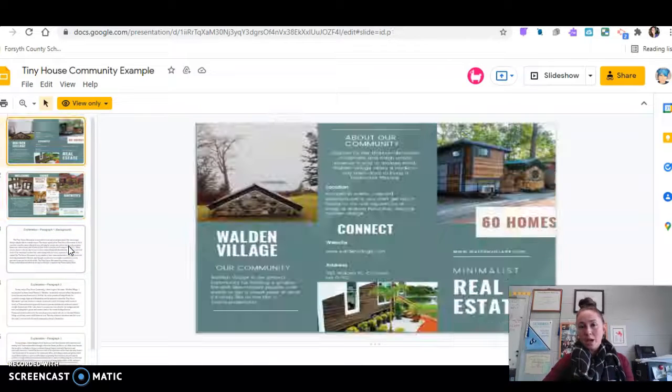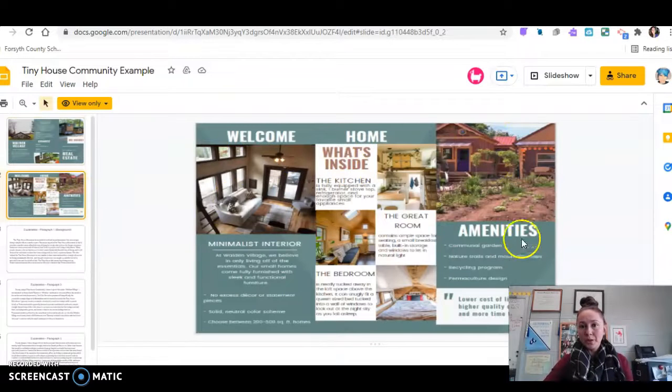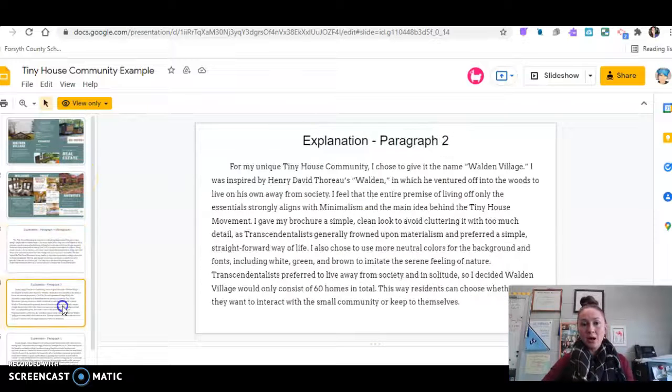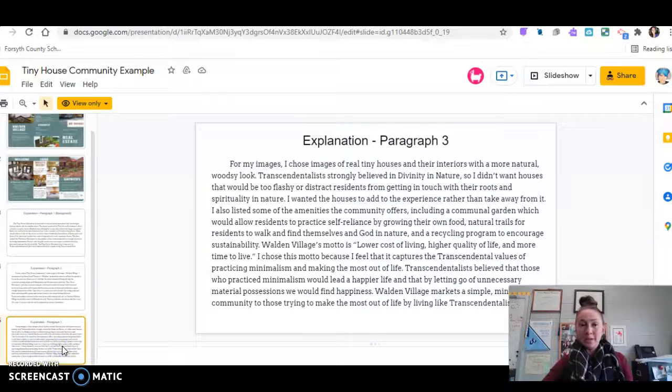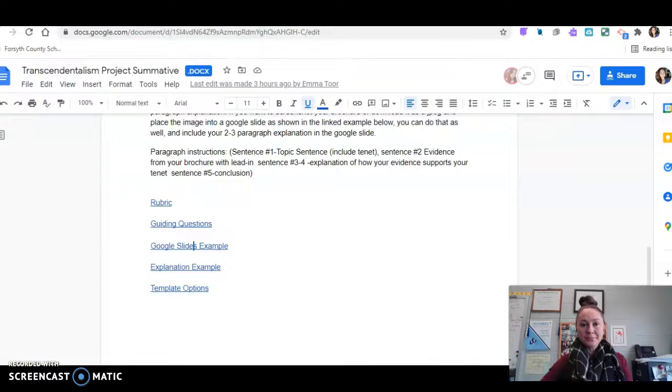Those will come after. This one is Walden Village, so you'll name your community, explain it, and then tell what it is and where it is. You can make up a fake address and a fake email. And then there are some pictures, some more pictures of what's inside, what the amenities are, and here are some of the features. So you'll create your brochure to sell your community, and then you'll explain how several of the elements go with the Transcendentalists. Okay, that's your tiny house community.